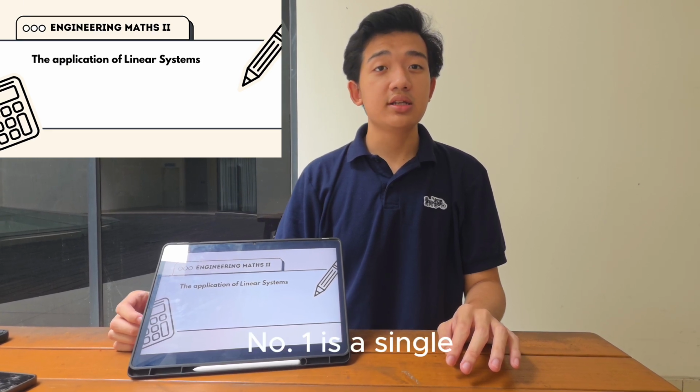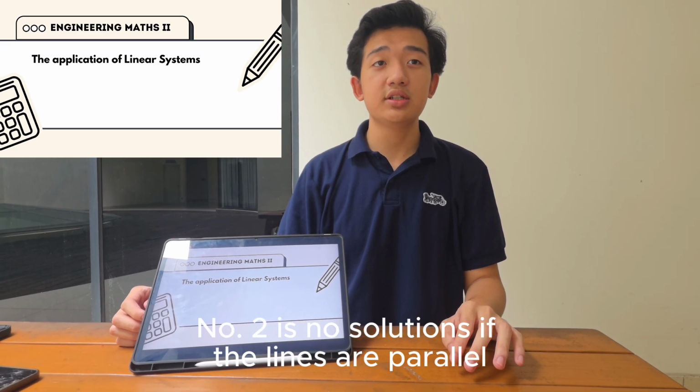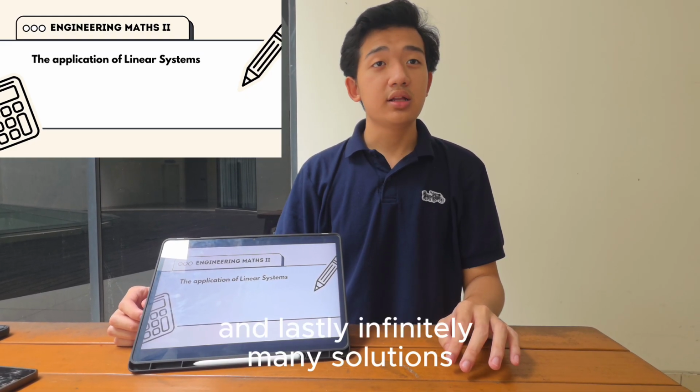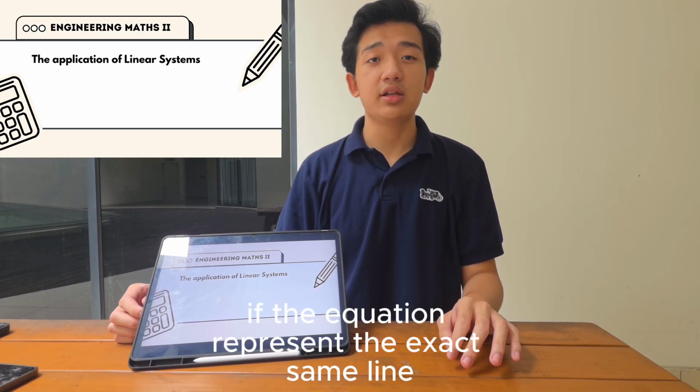Geometrically, a linear system can only yield three possible outcomes. Number one is a single unique solution where the lines intersect. Number two is no solutions if the lines are parallel. And lastly, infinitely many solutions if the equations represent the exact same line overlapping itself.